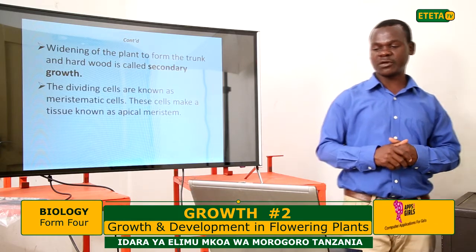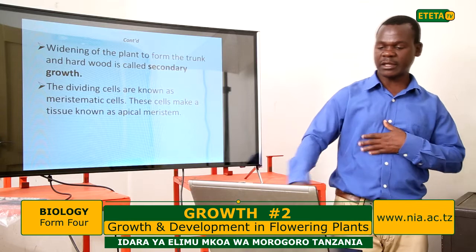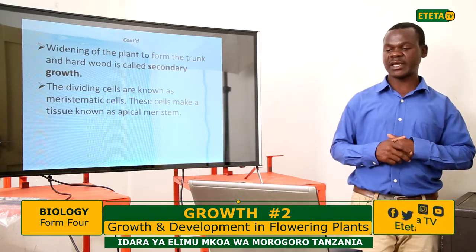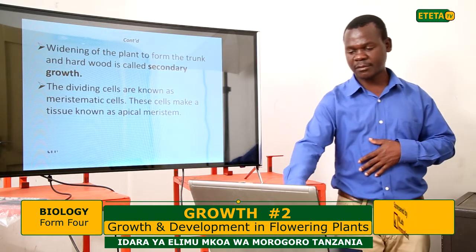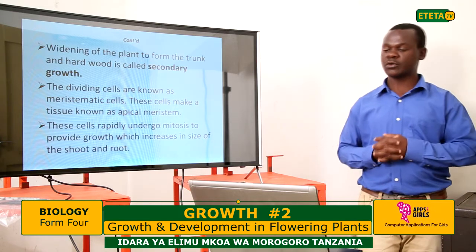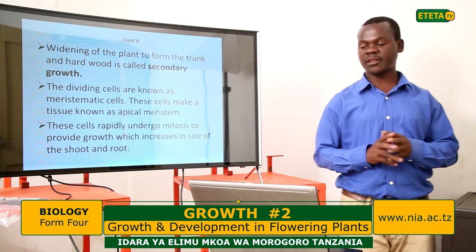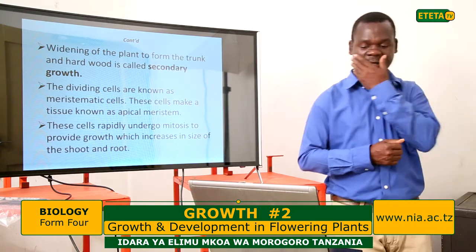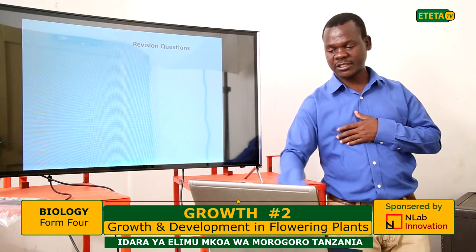The dividing cells are known as meristematic cells, as I told you before, and the cells make the tissue called apical meristem. These cells rapidly undergo mitosis, which provides growth, increasing the size of the shoot and the root.